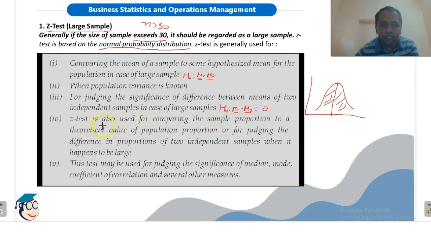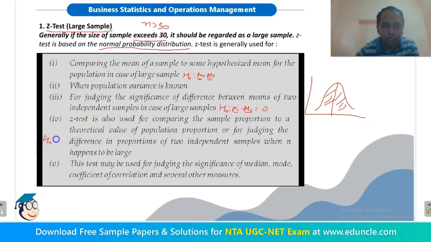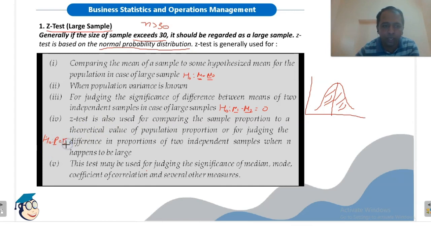Z-test is also used for comparing the sample proportion to a theoretical value of population proportion. This means the null hypothesis will be H0: P equals pi, where P is the sample proportion and pi is the population proportion.